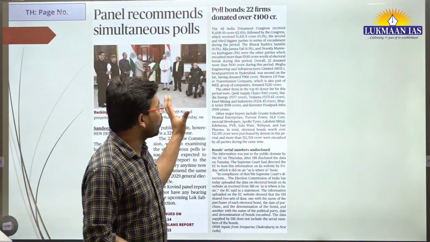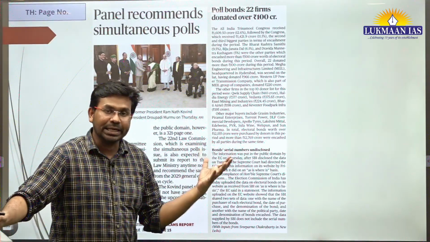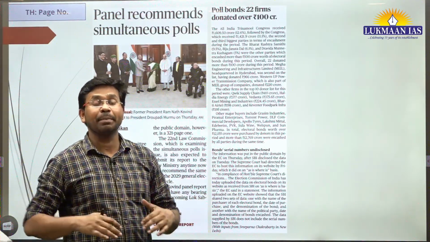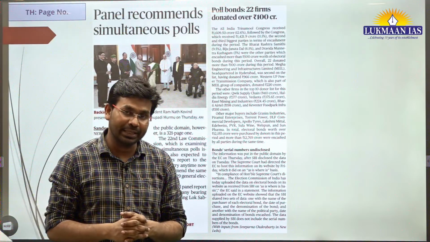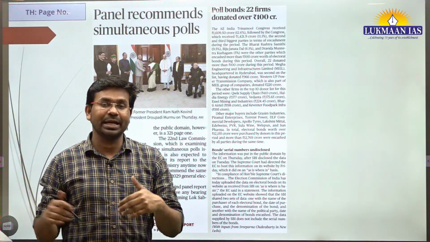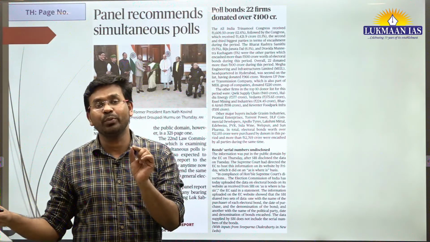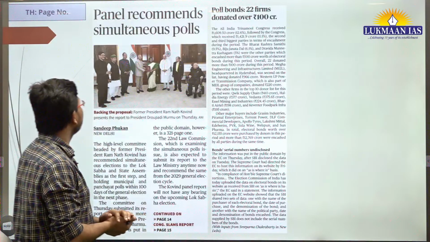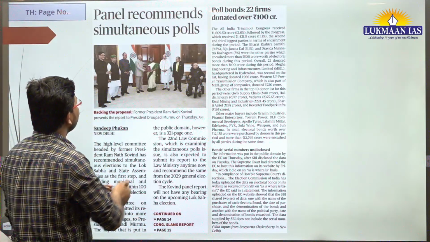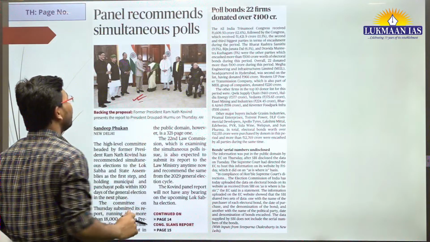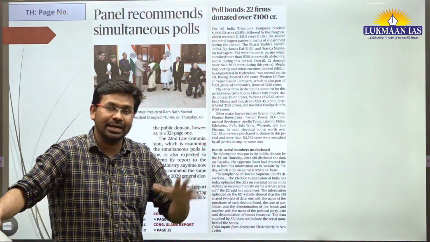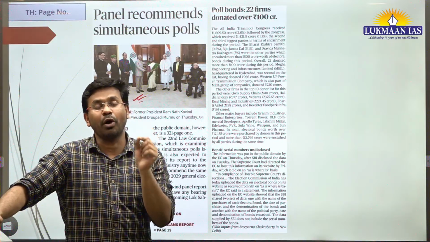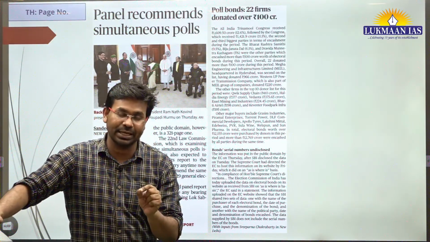However, related to one nation, one election, the present government had set up a panel, known as a high level committee, that had 12 members. This committee was headed by a former President of India. What is the name of the former President of India? Mr. Ramnath Kovind. Mr. Ramnath Kovind, a former President of India, headed this high level committee that looked into the issue of conducting simultaneous elections in India.